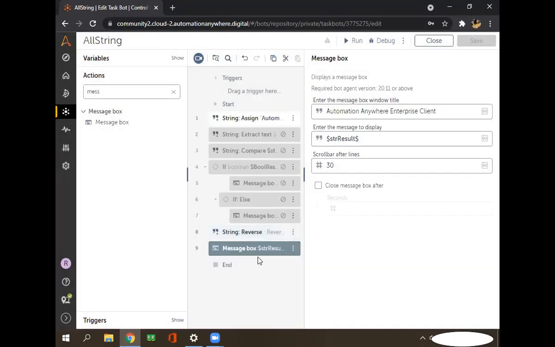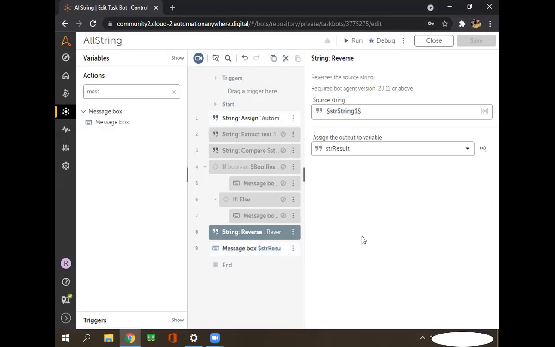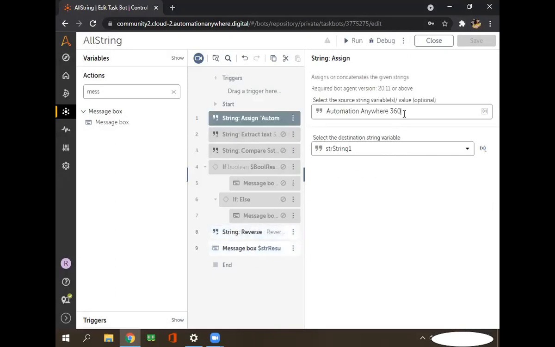Or in any way, if I have to write automation anywhere 360 and reverse it like 360 anywhere automation, in that case there are lots of features available for that. If you want to write 360 first, then anywhere, then automation, we can split this, split each word, and store them in a list.